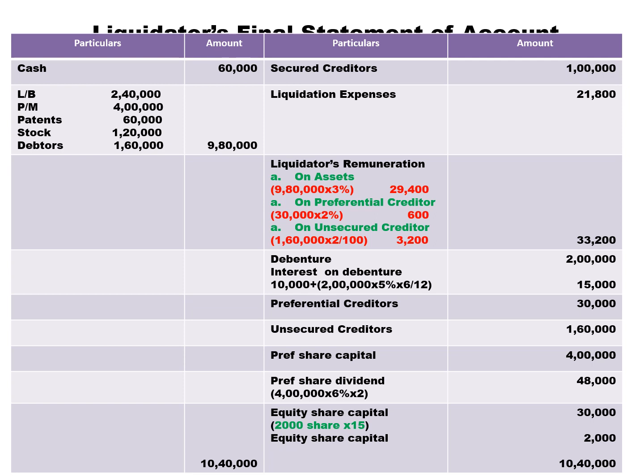On assets realized, 9,80,000 into 3%. We get 29,400. On preferential creditors, 30,000 into 2%. We get 600.